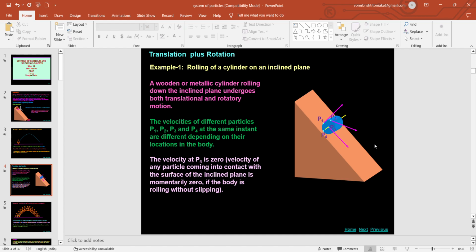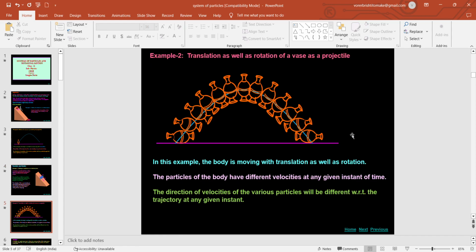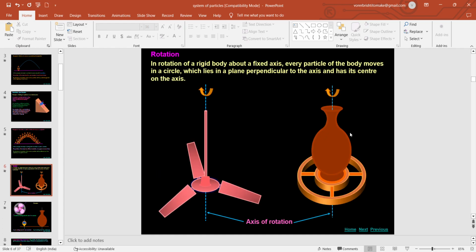And here is where translational motion and rotational motion differ. In case of translational motion, each and every particle will have the same velocity at a particular instant of time, but it is not so in case of a rotational motion. In the present example, the object is rolling, and at the same time it is also translating, right? So it is not a pure rolling motion, it is basically a combined motion. So this is the second category of the type of motion a rigid body can assume, the same example as I showed previously.